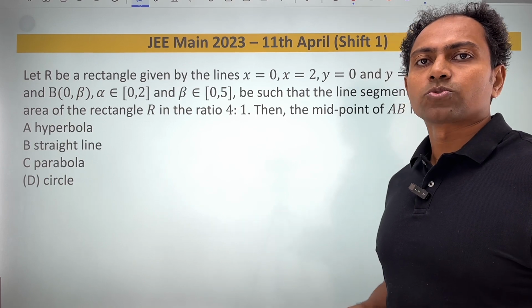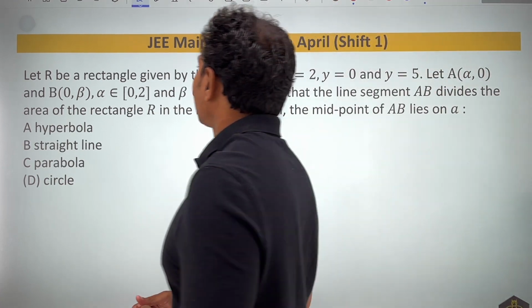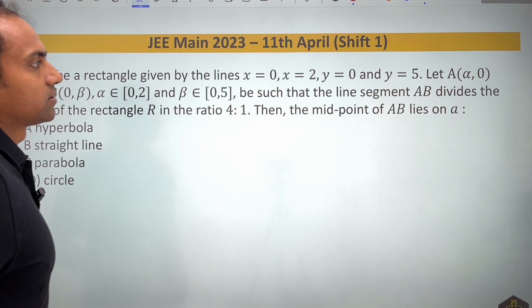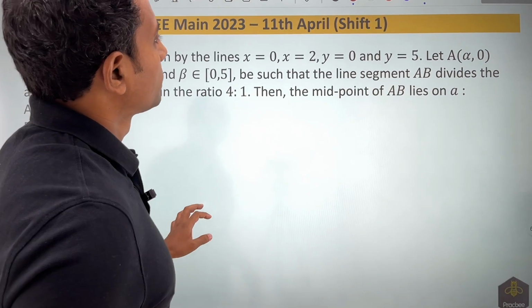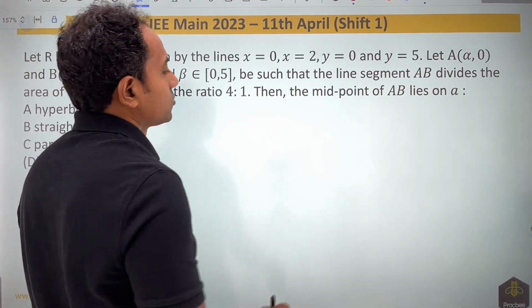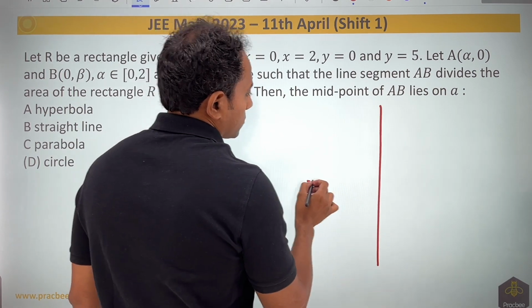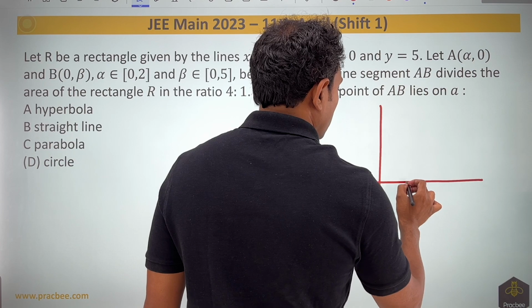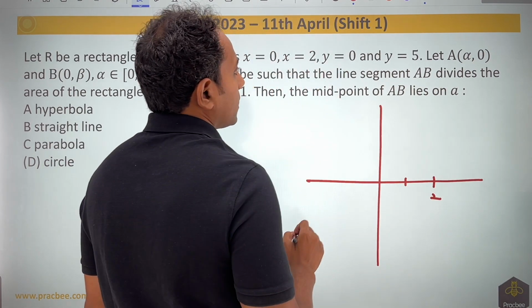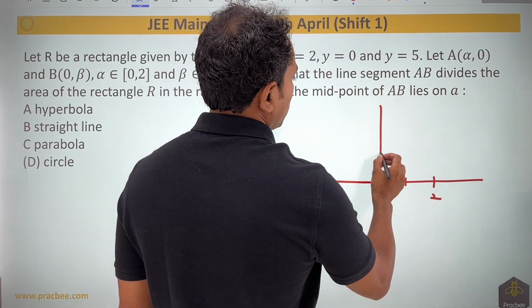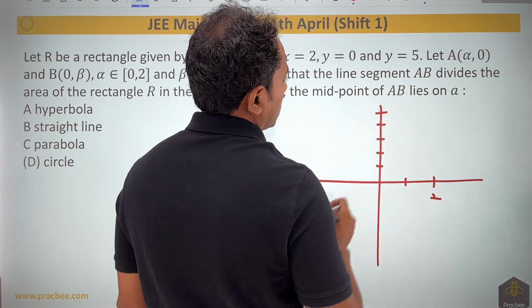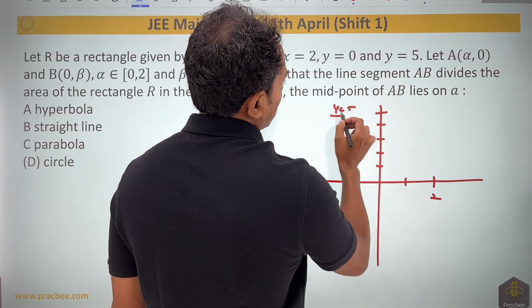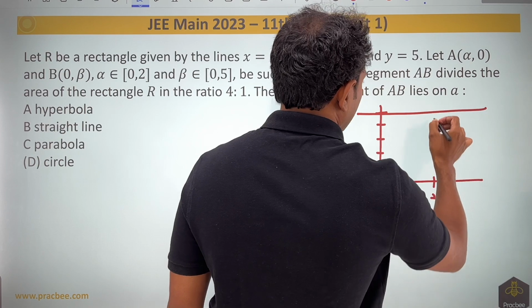Now let us look into this 2023 question. The question says: let R be a rectangle given by the lines x equal to 0, x equal to 2, y is equal to 0, y is equal to 5. So let us draw this. x equal to 0, x is equal to 2. 1 would be here, 2 would be here. And then 1, 2, 3, 4, 5. This is y is equal to 5. So there is a line like this, there is a line like this.